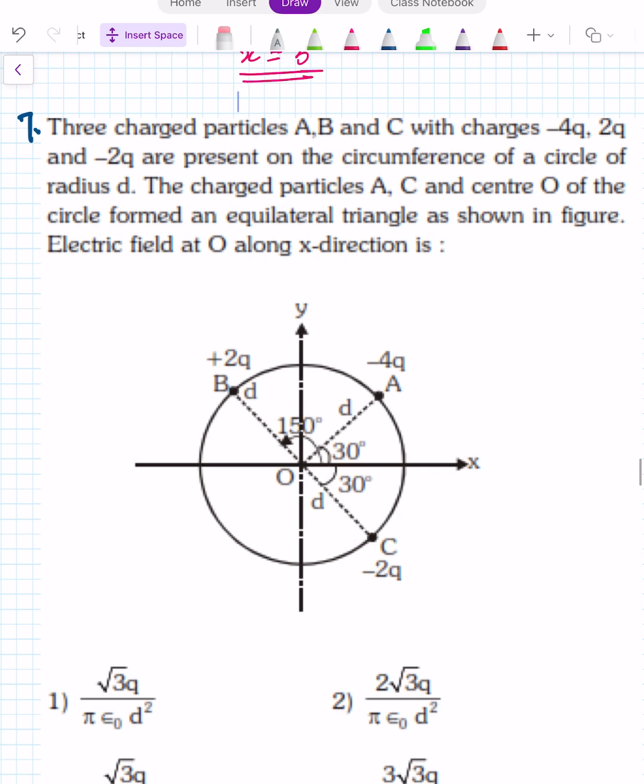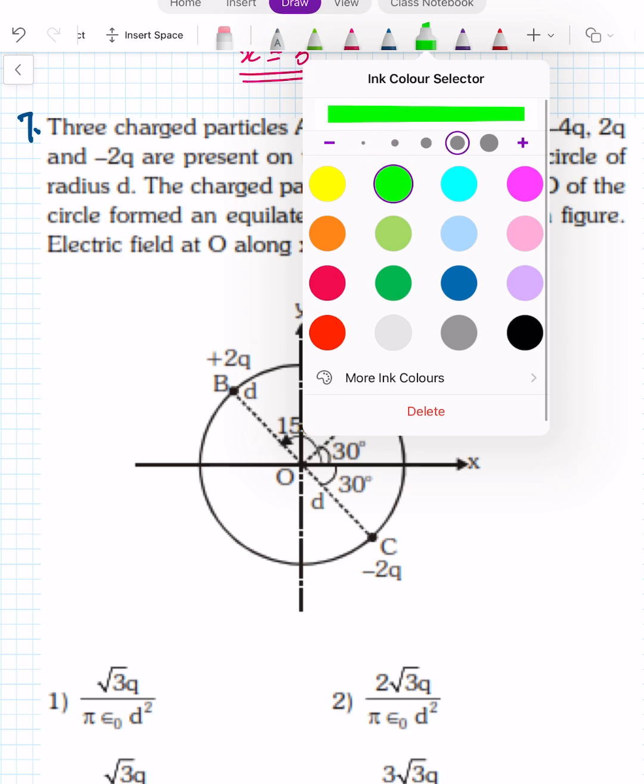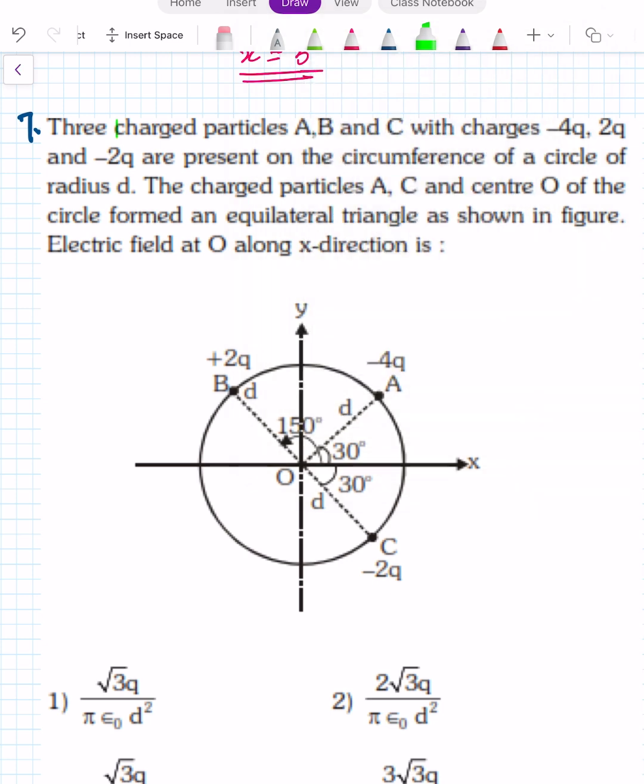In this question it is given three charged particles A, B, C with charges: A is having minus 4q, B minus 2q and C minus q, present on the circumference of a circle of radius d. Here the radius is given as d. Charged particles A, C and the center of the circle form an equilateral triangle.